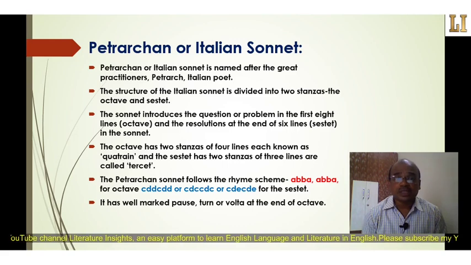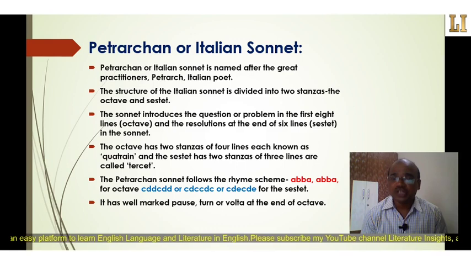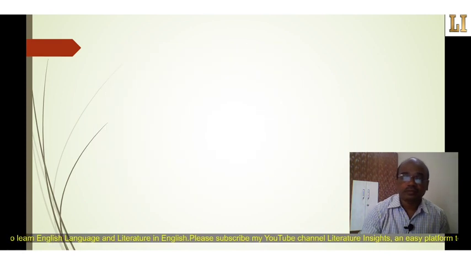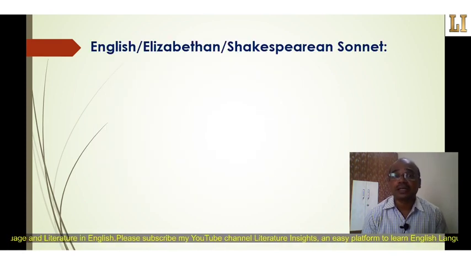The Petrarchan sonnet has a well-marked pause, turn or volta at the end of the octave. This volta, turn or pause occurs specially at the end of the octave, between lines 8 and 9 of the sonnet.